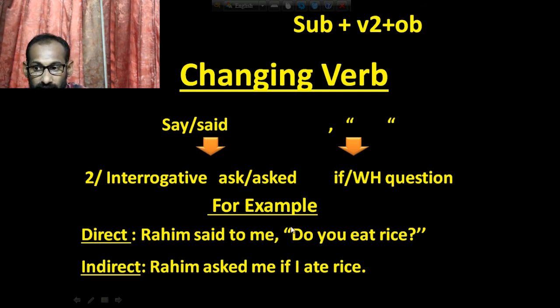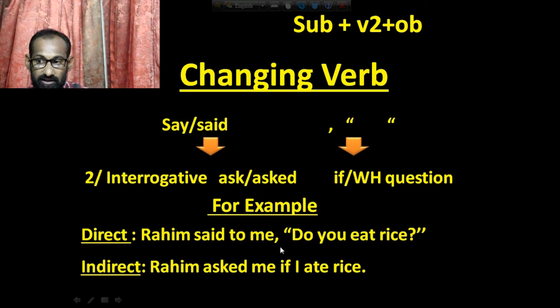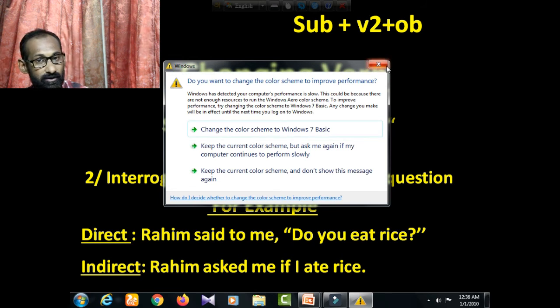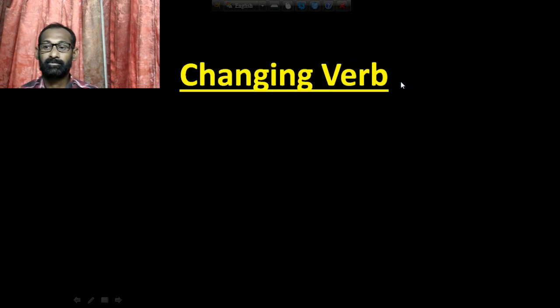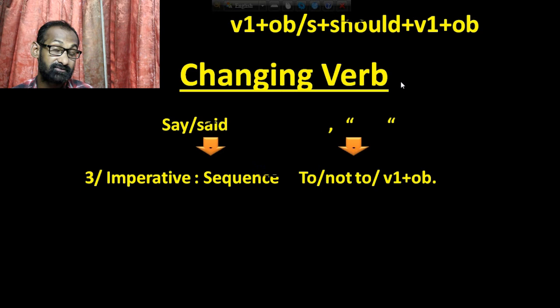Here is the example. Okay, that means Rohim asked me if I ate rice. Here you, the object, that means me, and I have used I instead of me. I ate rice. Okay, then for an imperative sentence, it is very important. Okay, so what do you mean by imperative sentence?